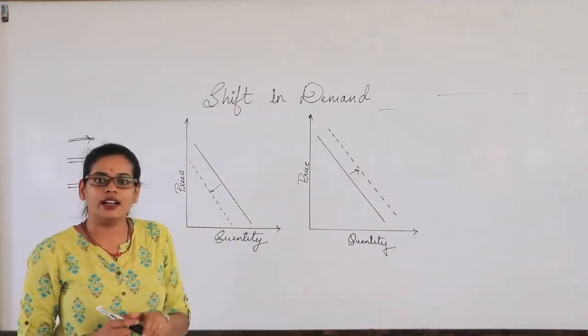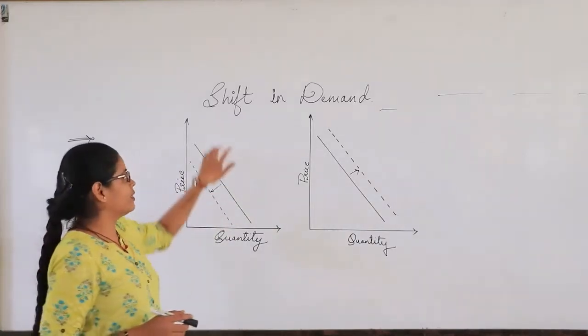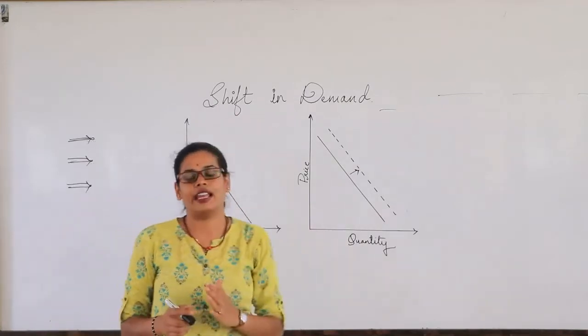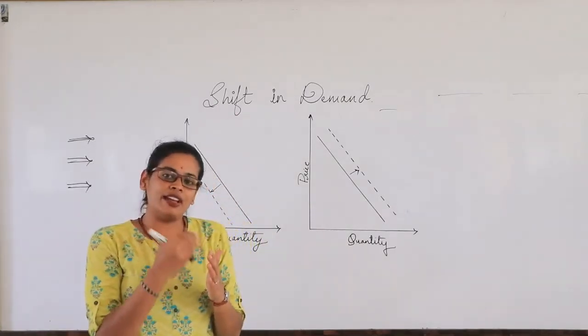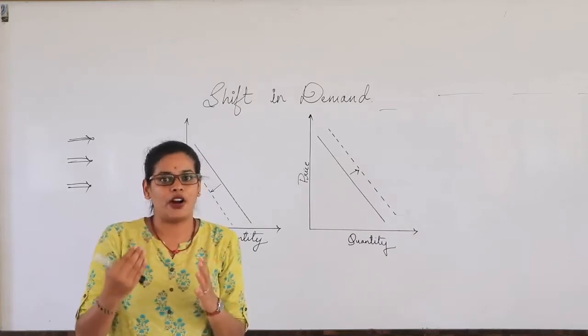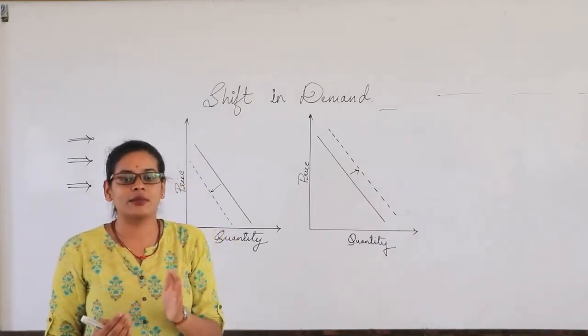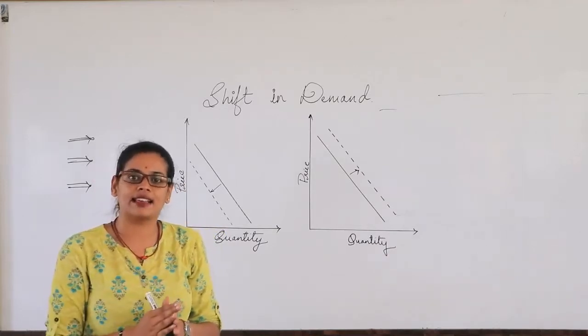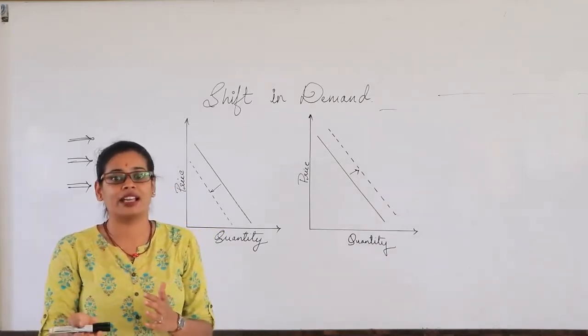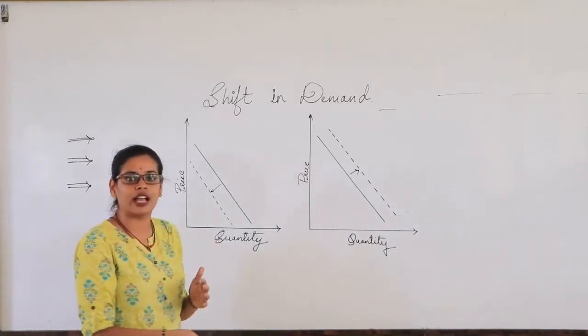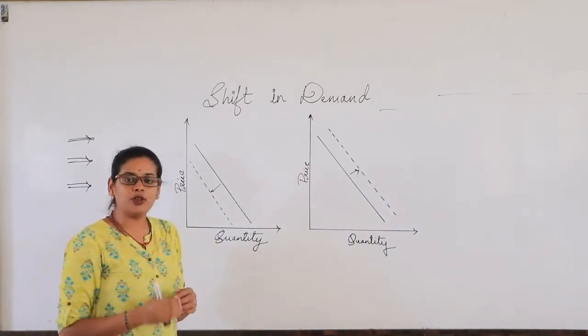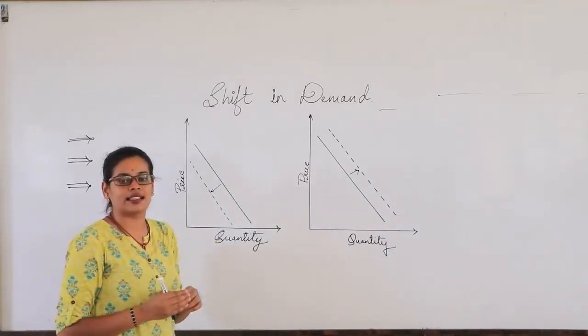But today we are discussing the shift in the demand curve, wherein in the previous class we had kept these three points constant, right? Those assumptions said that the consumer's income is constant, his preferences and likes are constant, and also the price of the other good is constant. Those are the points which we are discussing today.